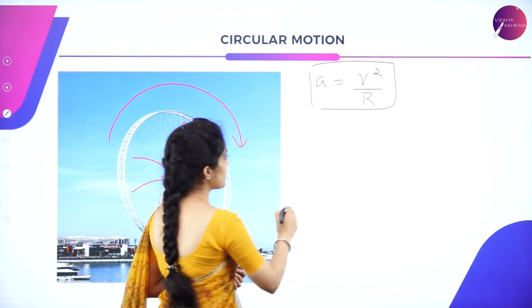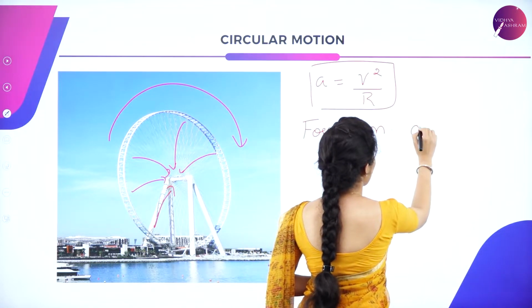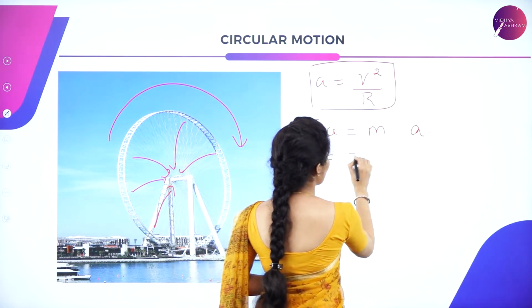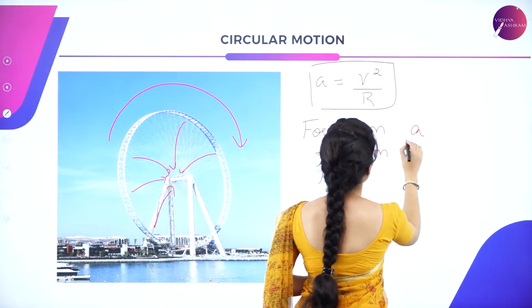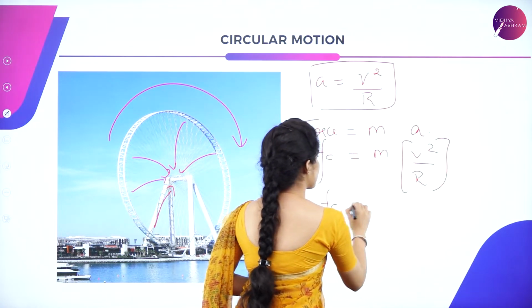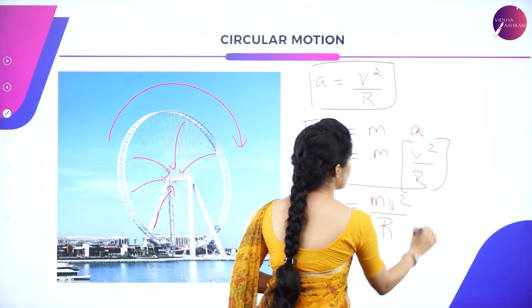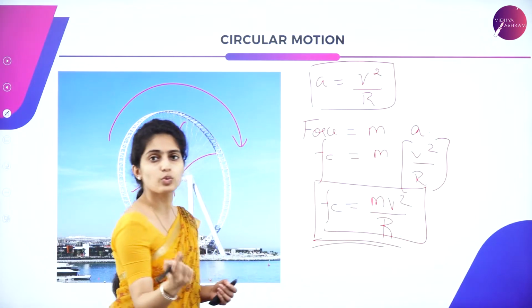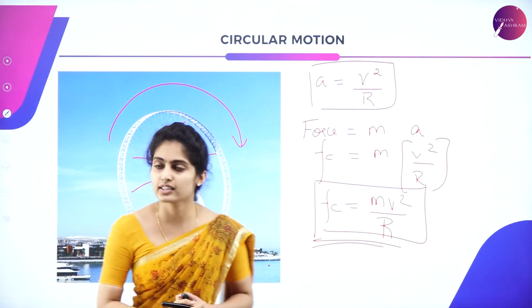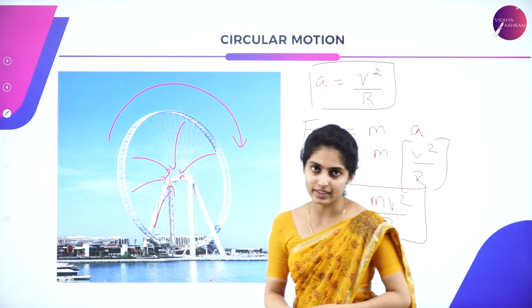So now, considering force is equal to mass into acceleration, you have got your centripetal force given by v square by r. So the total Fc is equal to mv square by r. This is the centripetal force which is acting towards the center of the circle, that is at this point. So this is all about circular motion.